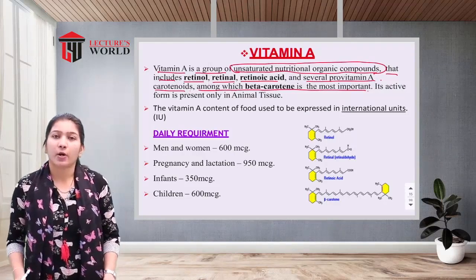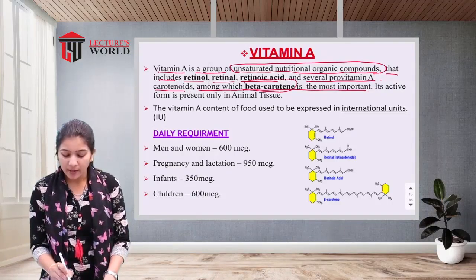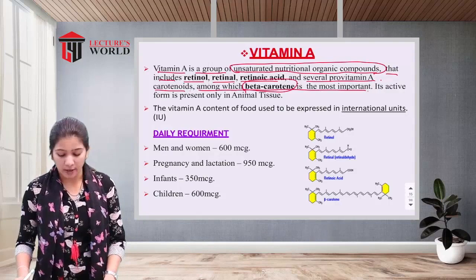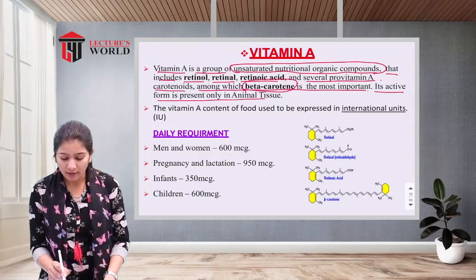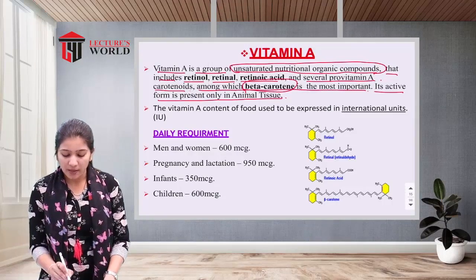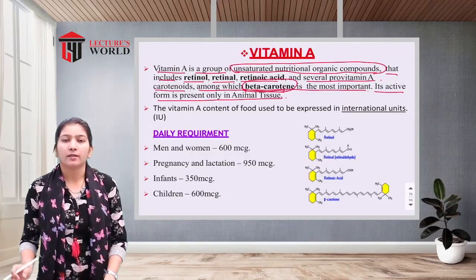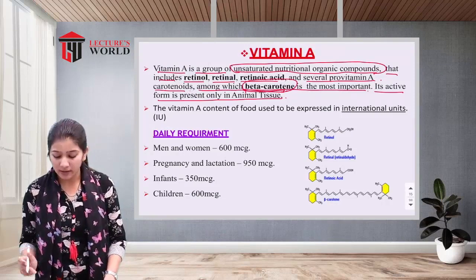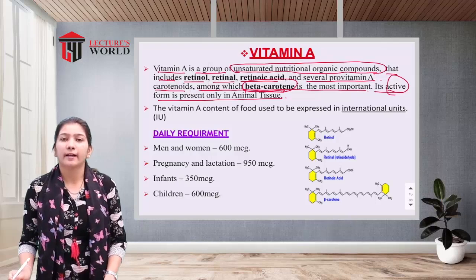Among the carotenoids, beta carotene is very important for our body. Its active form is present only in the animal tissue. In the tissue of the animal it is there in the active form, all others will be present in an inactive form.